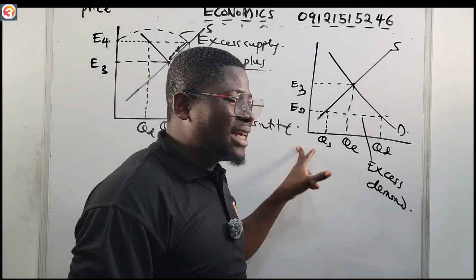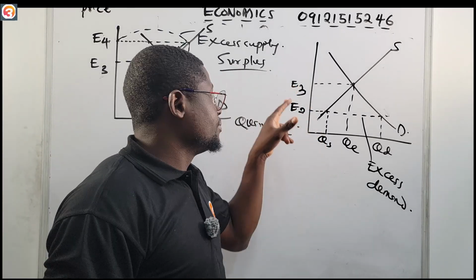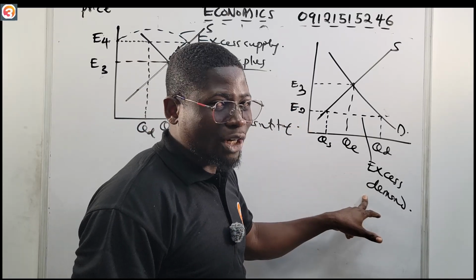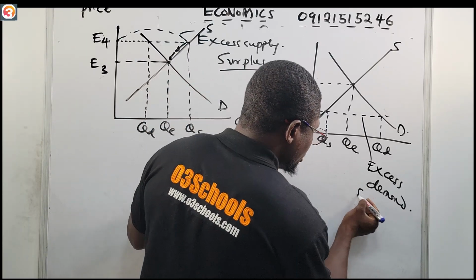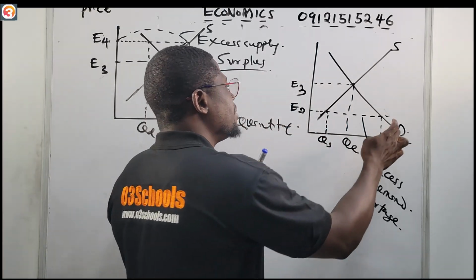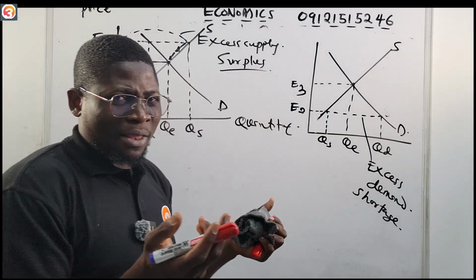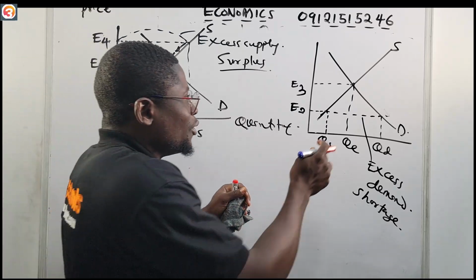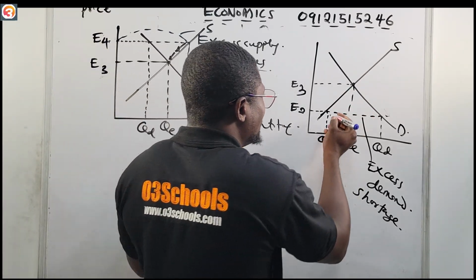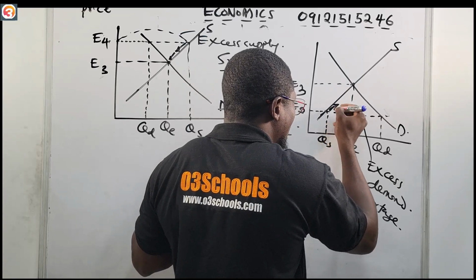But when the price is lowered below the equilibrium price, it creates a situation of excess demand, or shortage. So there is excess demand, but the supply is not high. So what will now happen? We need to get our equilibrium price. So what will suppliers do? Suppliers will now begin to increase their prices.